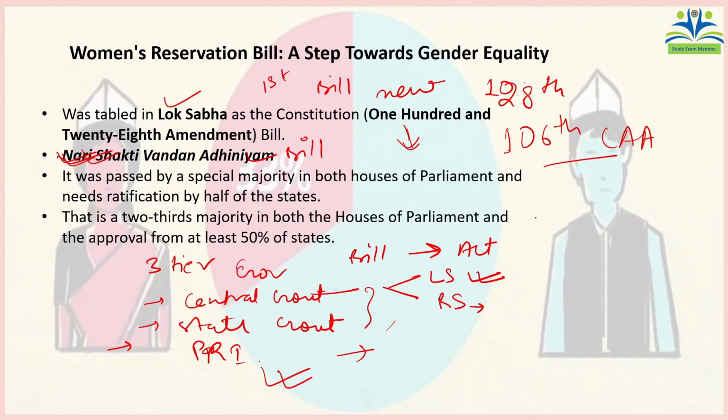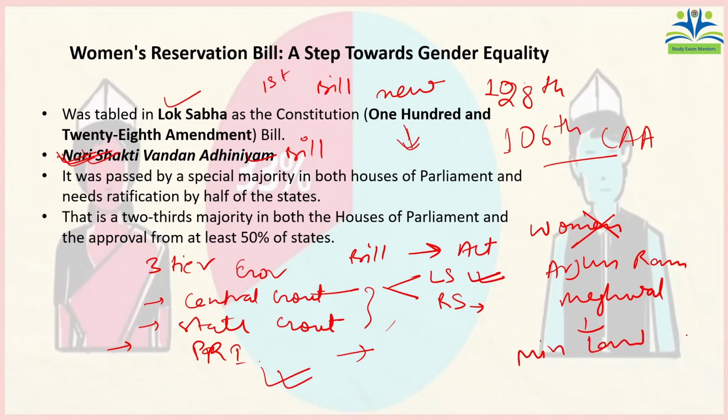Which ministry introduced it? It was introduced by the Ministry of Women. No, it was not introduced by the Ministry of Women. It was introduced by Arjun Ram Meghwal, who is the Minister of Law. So this bill was introduced by the Law Ministry. This fact can be a bit confusing if asked in the exam. Surely most people, without a second thought, would mark that this bill was introduced by the Ministry of Women Empowerment and Child Development. No, it was introduced by the Law Ministry.